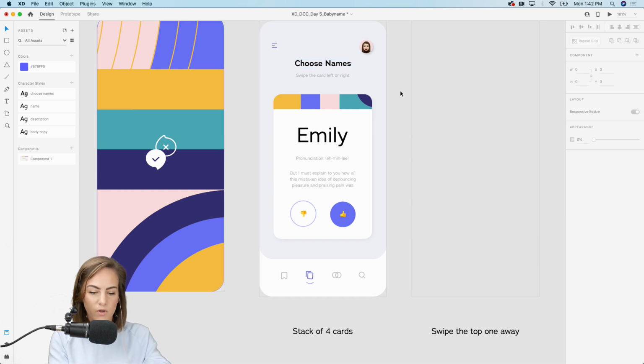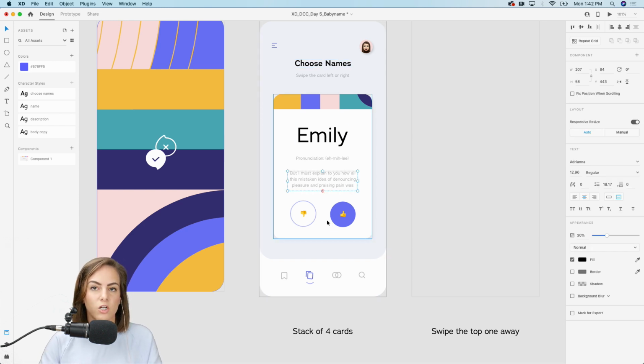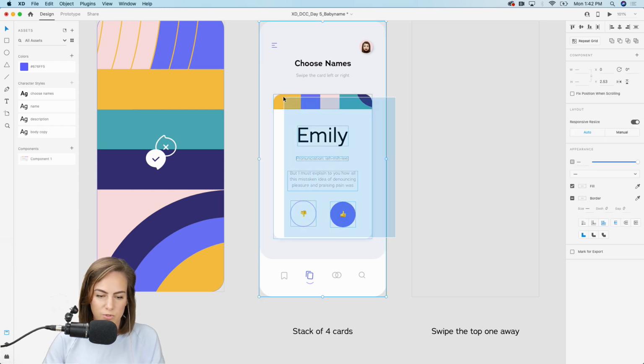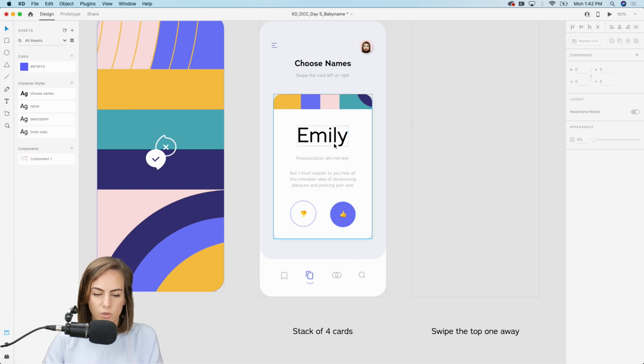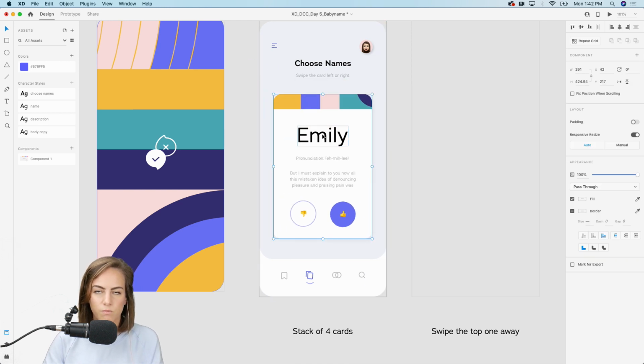So now what I want to do, make sure that everything in your card is grouped because we're going to be doing some auto animate. So I'm just going to select everything and then deselect the back. So that's not selected. And then Command G to group. So now when I move this around, it moves everything at one time.